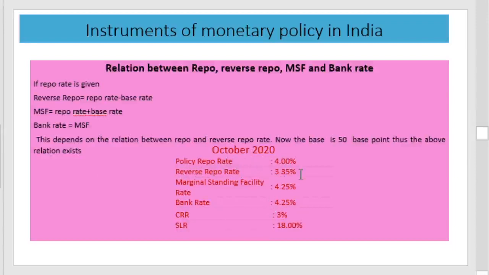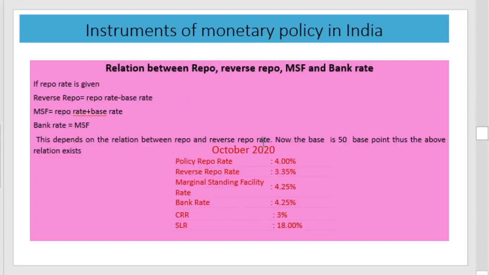Repo rate is 4%, reverse repo rate is 3.35, marginal standing facility rate is 4.25, bank rate is 4.25, CRR 3 and SLR 18. These are the latest rates of the different quantitative instruments, and there exist some relationships between these rates also. Reverse repo rate is the repo rate minus the base rate.